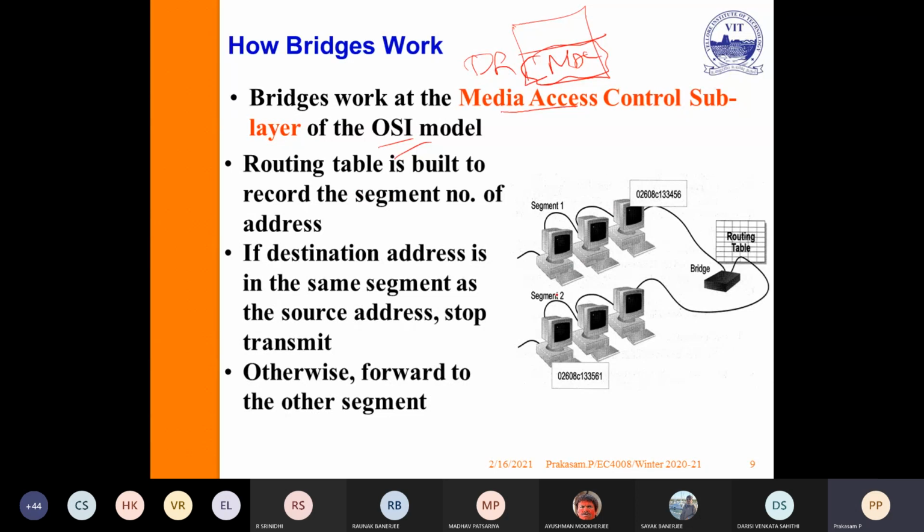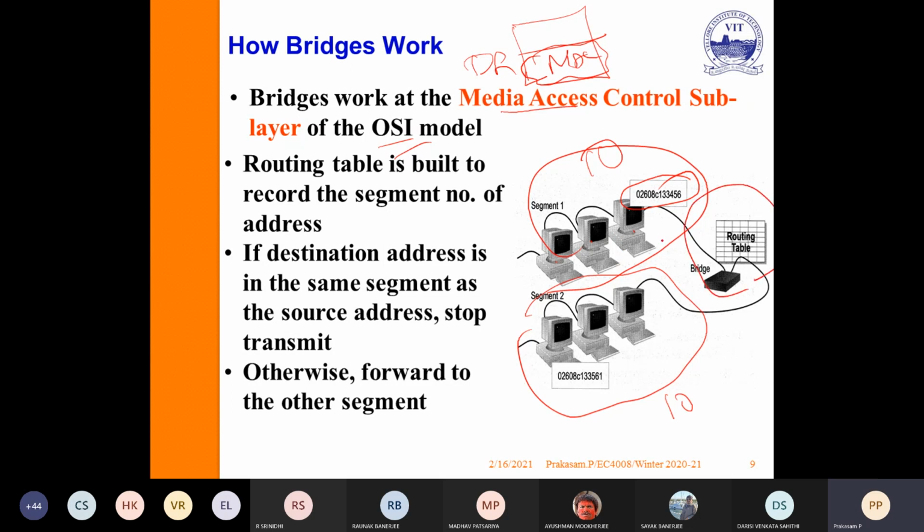Let us consider that I have 10 systems in segment 1 and 10 systems in segment 2. Each and every computer has its own MAC address. Depending upon the MAC address, the bridge connects these two segments. Let us consider node 1, node 2, node 3, node 4, node 5, node 6. Suppose node 1 wants to send information to node 3.